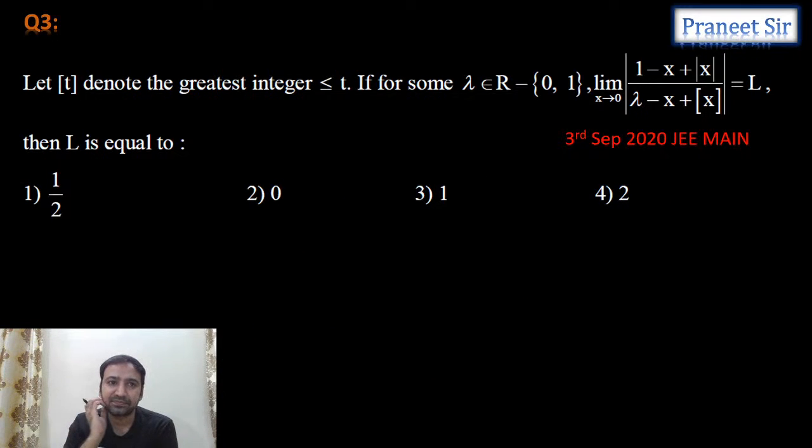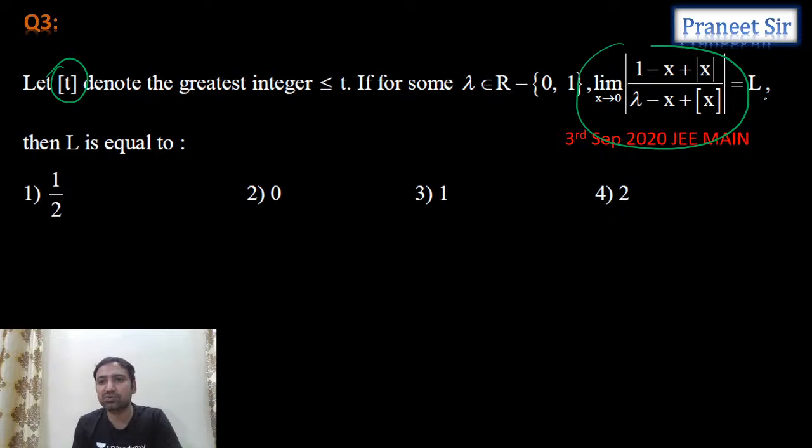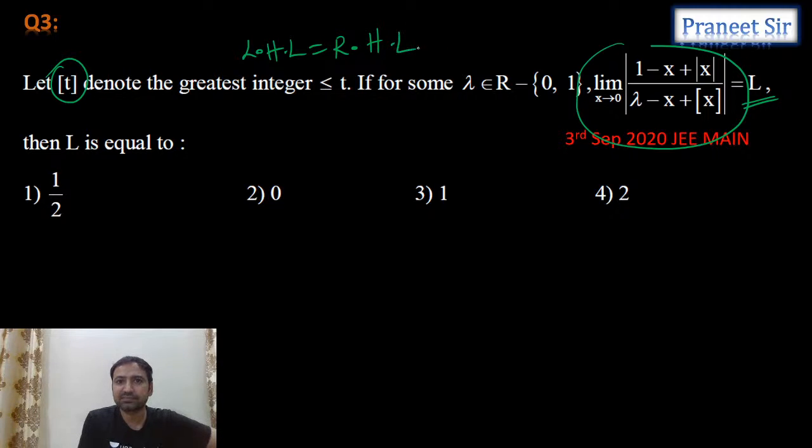Next question. Here step of t denotes the greatest integer function, and here lambda is a variable and L is another variable. We need to calculate the L value. First we need to calculate the lambda value. To calculate lambda, we can use the condition: if the limit is finite, meaning the limit exists, what does that mean, guys? Can I say that the left hand limit should be equal to the right hand limit?